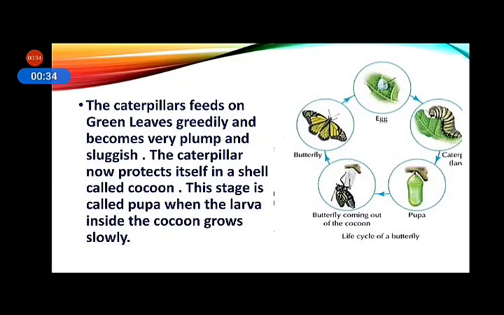The caterpillar now protects itself in a shell called cocoon. This shell is called cocoon. This stage is called pupa. The shell is called cocoon, but the stage is called pupa, when the larva inside the cocoon grows slowly. Okay, inside this cocoon, larva grows slowly.